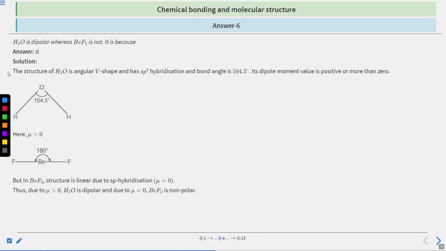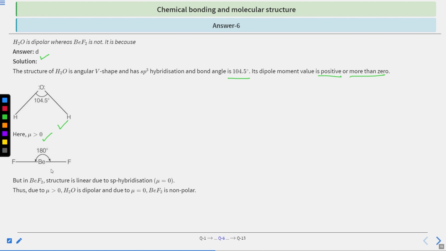Okay, so the correct answer will be option number D. The structure of H2O is angular, that is V shape, and has sp3 hybridization in it, and the bond angle will be 104.5 degrees, and its dipole moment value is positive, or more than 0. So you can see here, this is the diagram of the H2O molecule. This is the structure of the H2O molecule having a bond angle of 104.5 degrees, and here the dipole moment is greater than 0, that is positive.